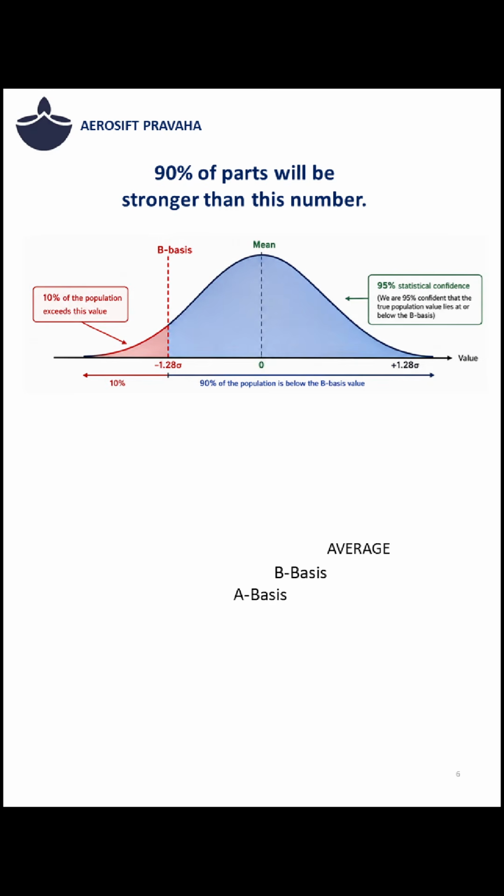Look at the probability distribution. The B basis sits on the left tail. Everything to the right of it, 90% of the population, will fail at a load higher than the allowable. The designer assumes the part is at least this strong. Statistically, 9 out of 10 actual parts are stronger.